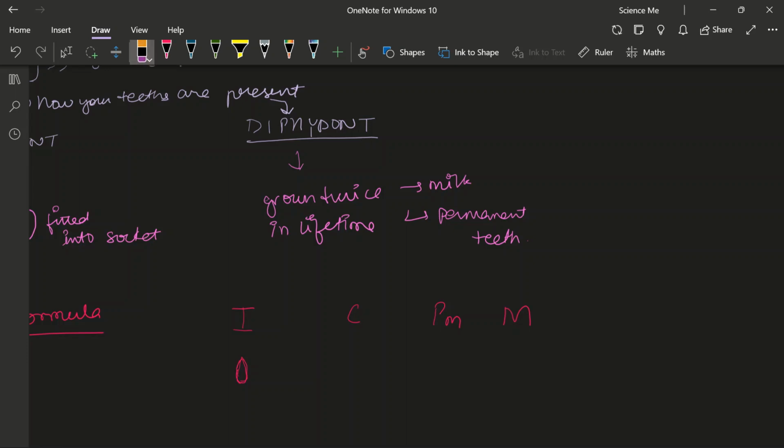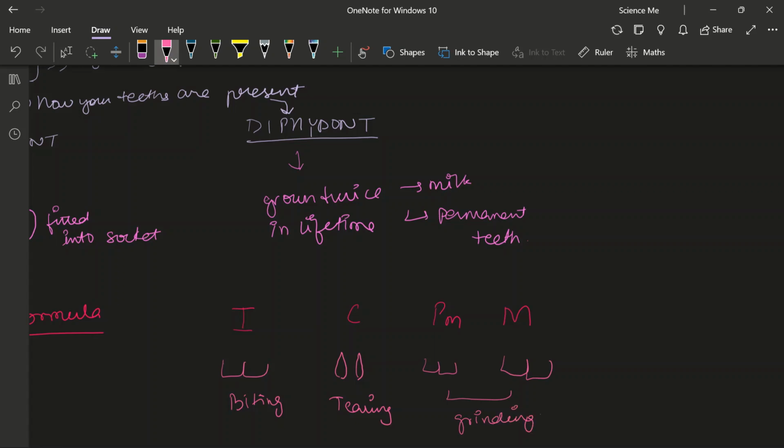I'm really sorry, I've mistaken one thing. Your incisors are your biting food teeth. Biting teeth are your incisors. The canines are your piercing teeth. Then premolars are at the back. Molars are also at the back. They both help in grinding.